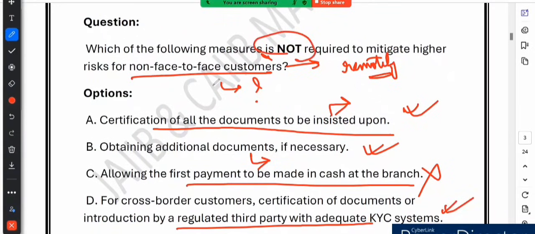So let's recap. First thing, certification of all the documents, essential. Additional documents, sometimes necessary. First payment in cash, no, not allowed. Cross-border customers must be verified by a trusted party, right? Remember, cash payment for non-face-to-face customers is like a red flag in banking. Always look for a traceable method, right? I hope this question is clear now.